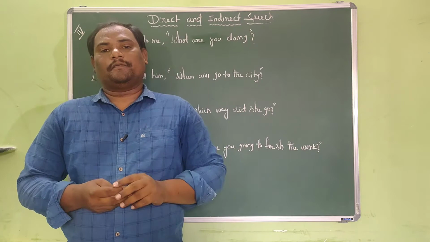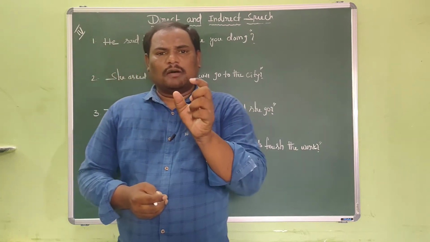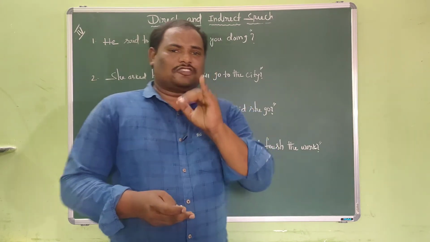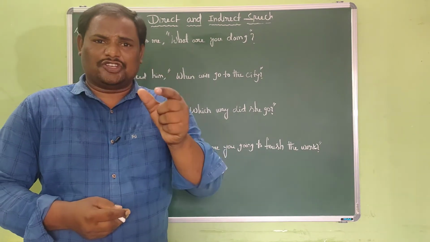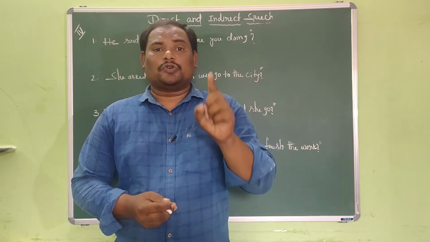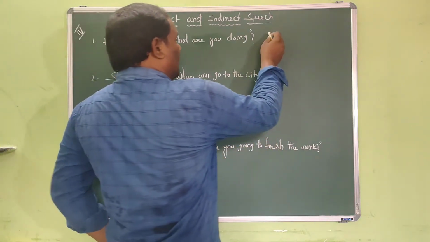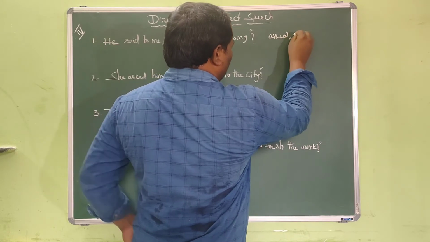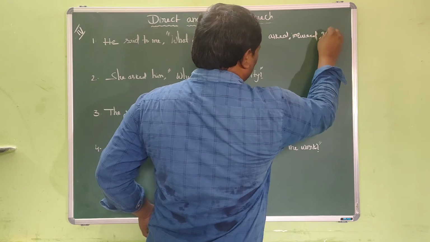So if you want to take up this conversion, we have to remember a few points. We have to follow a few steps here. The first step: when we change the interrogative sentence that started with a WH question from direct to indirect speech, the reporting verb in the direct speech should be changed into asked, inquired, or questioned.